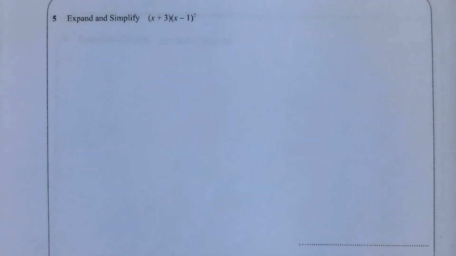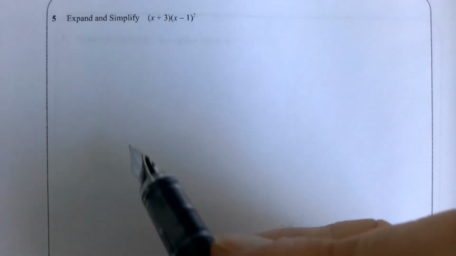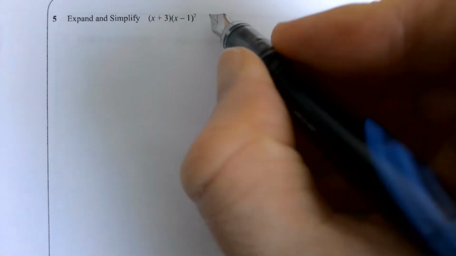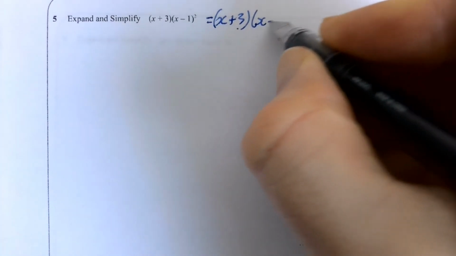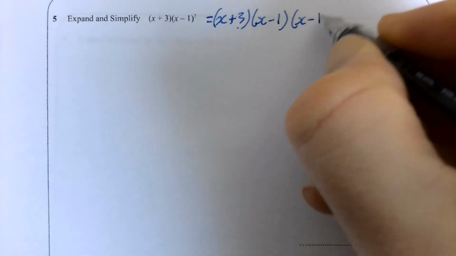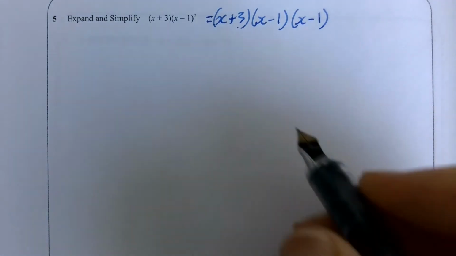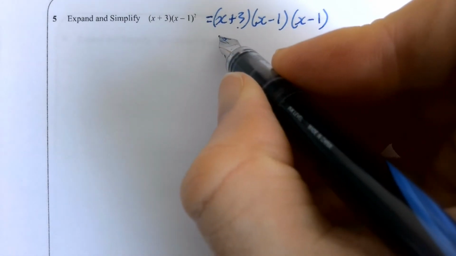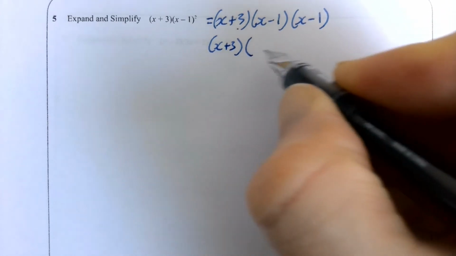Okay, I'm going to leave questions 3 and 4 for your own independent practice and have a go at this one. Now we've got x plus 3 times x take 1 squared. Now, it doesn't really matter which one you decide to do first, but remember this means x plus 3 times x take 1 times x take 1. I think I'm just going to do, let's do the take 1 squared one.